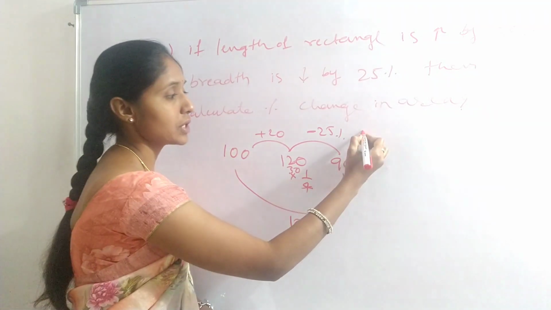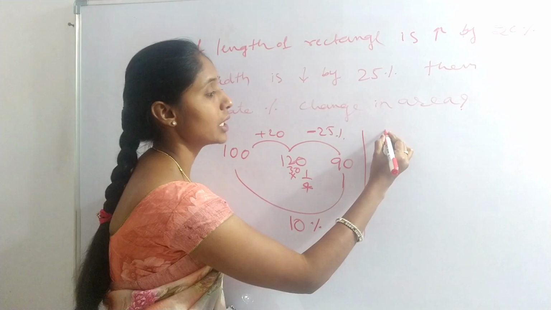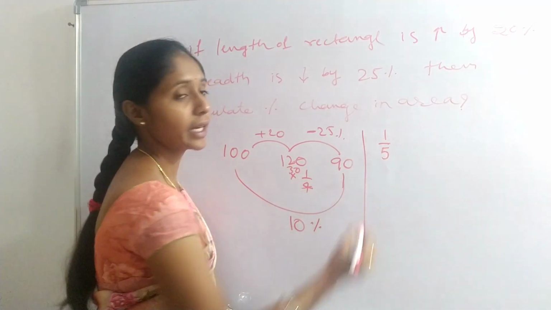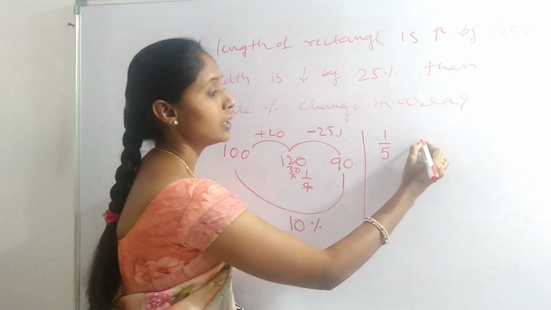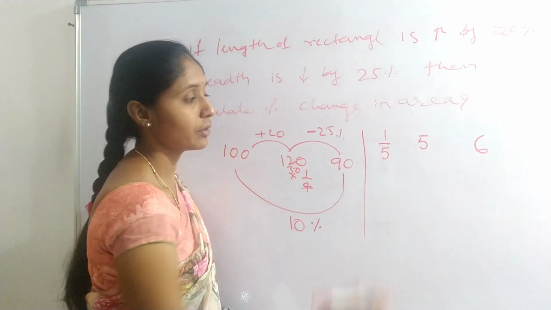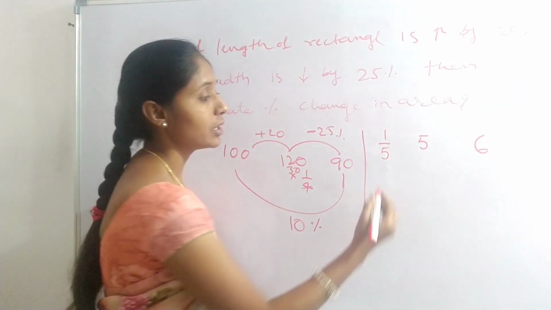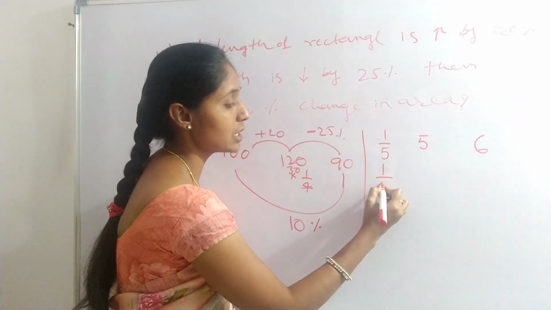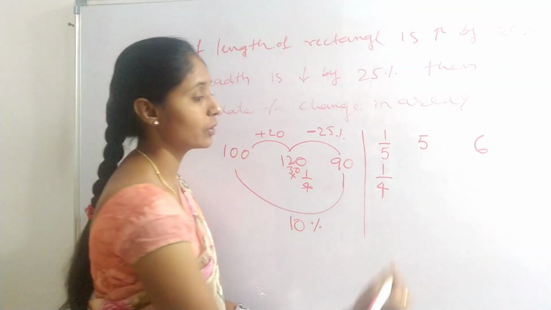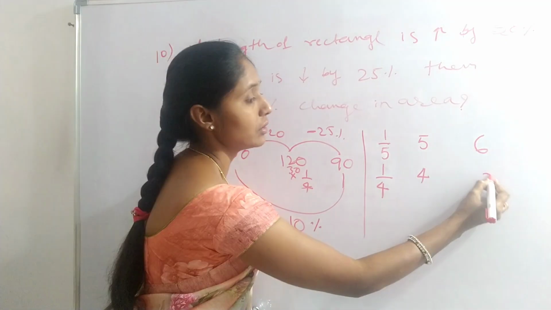In the second way, 20% as a fraction is 1 divided by 5. Increment means 5 plus 1, 6. Next, 25% decrement. 25% as a fraction is 1 divided by 4. Decrement means 4 minus 1, 3.